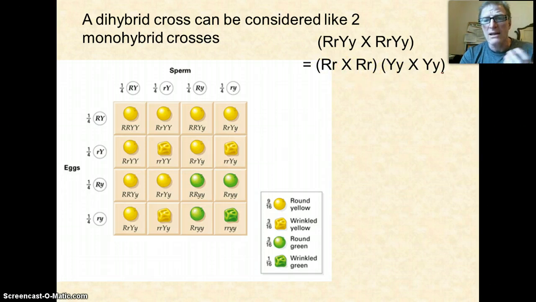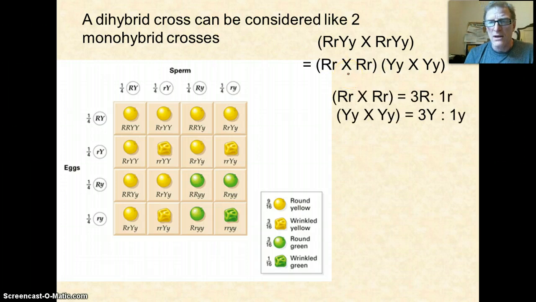So if I look at the simpler Punnett square for big R, little r, I get 3 big R to 1 little r, 3 round to 1 wrinkled, and for the big Y, little y, I get 3 yellow to 1 green. Okay, I'm just noting here the phenotypes because ultimately that's what I need to figure out.